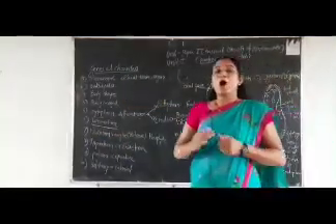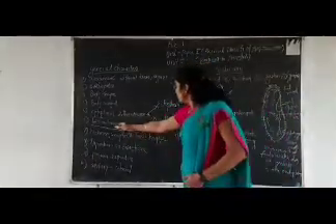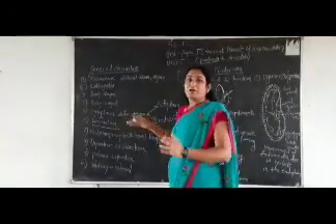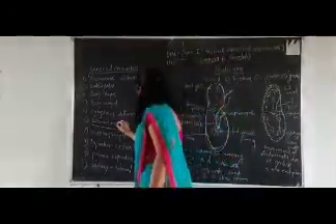Now, the sixth character is locomotion. Locomotion means how they move from one place to another place. Then the locomotory organs. What types of locomotory organs are there? The first one is pseudopodia.